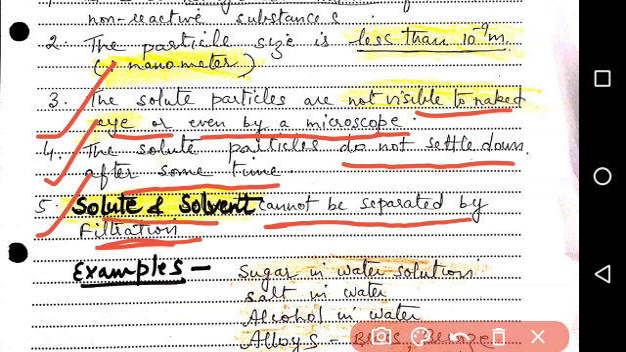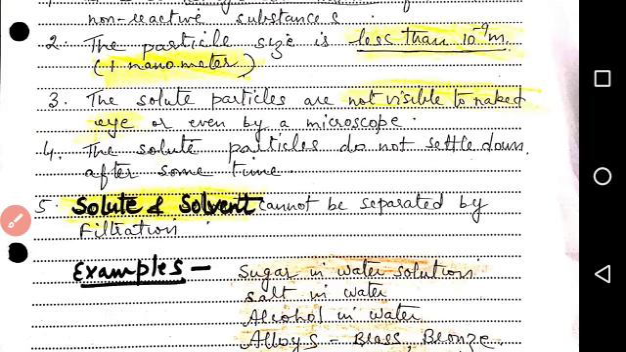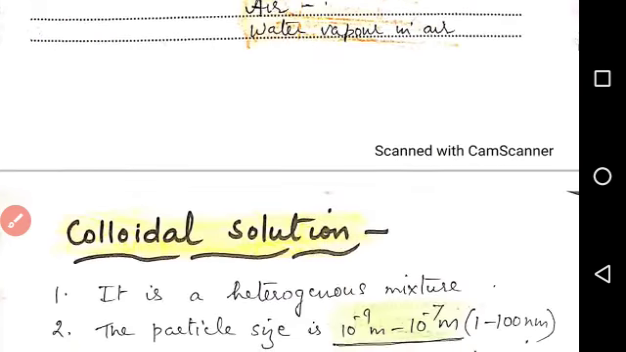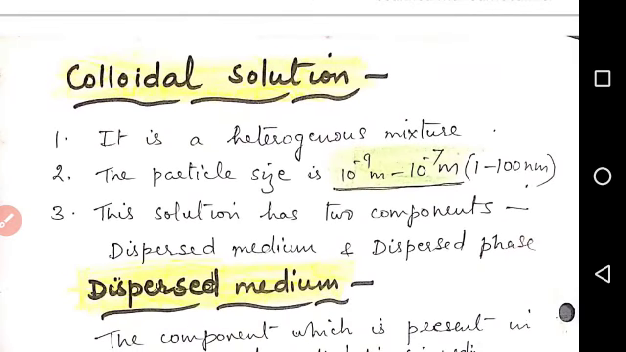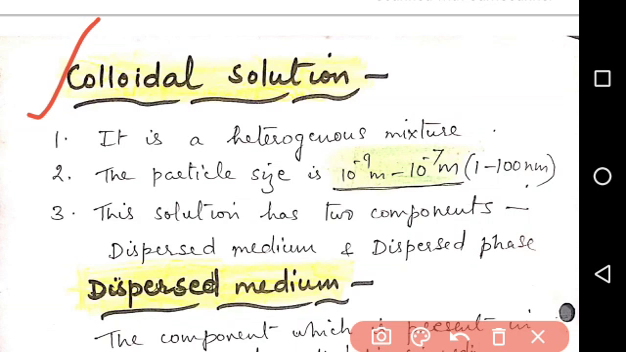Various examples of a true solution are given here: sugar in water solution, salt in water solution, alcohol in water, alloys, etc. Our second topic is colloidal solution. A colloidal solution is a heterogeneous mixture.